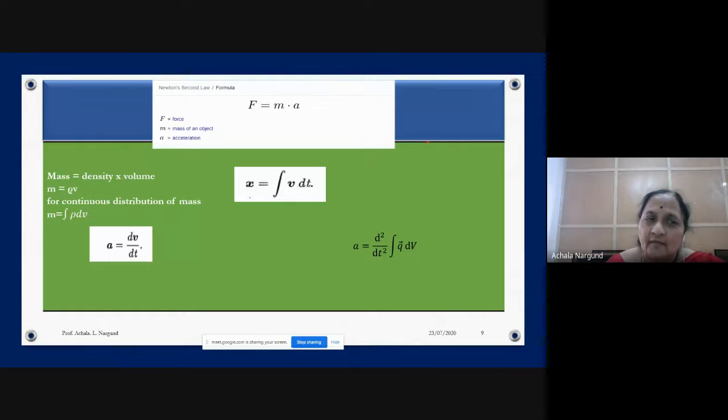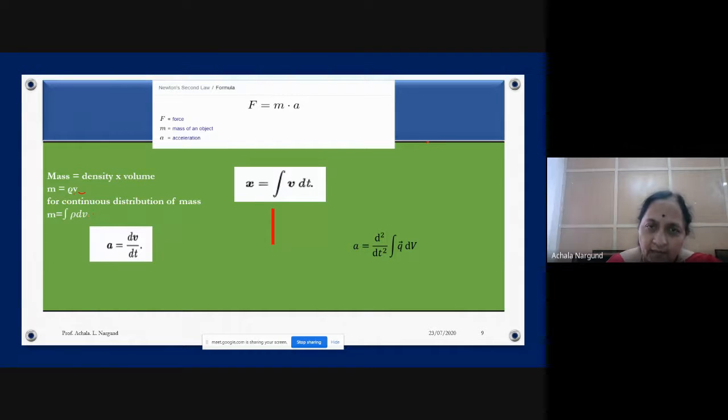Then at that time, what do I have to take? Mass. What is that mass? Mass is density into volume, so mass is equal to rho V. This can be written as m equals the integral of rho dV. That means each and every particle's density into volume, we go on adding. Since it is continuous, we use the integral.